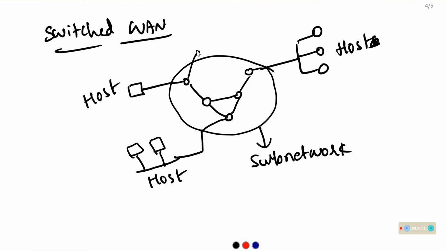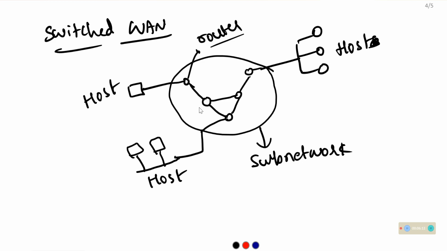A router is the switching element that connects to two or more transmission lines and is also connected to another LAN or WAN. Unlike LAN, the transmission medium is not shared in WAN, so any computer can send data at any time.